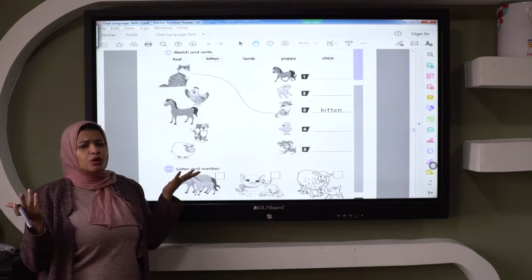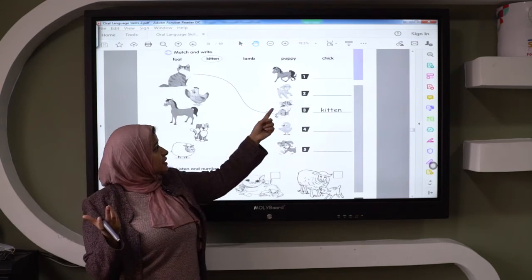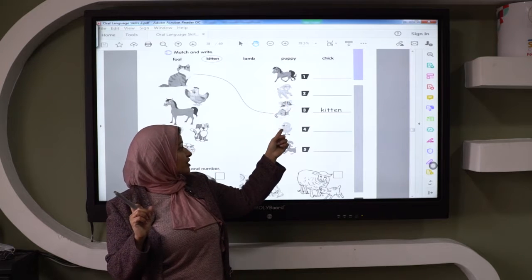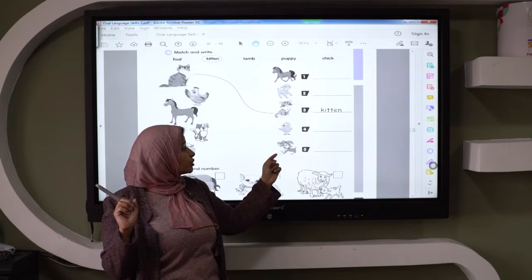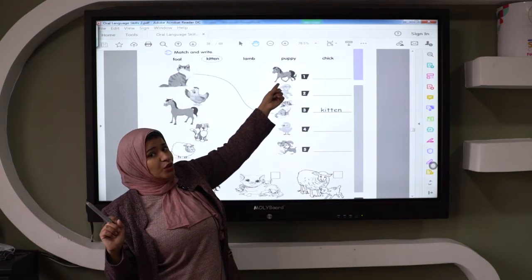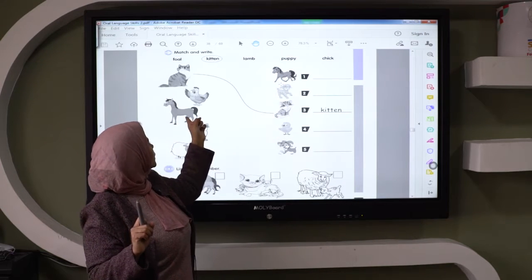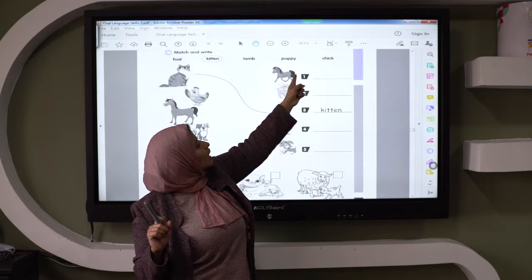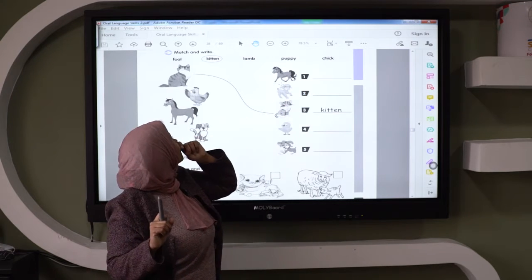Where is the baby animal of the horse? Is this the baby animal of the horse? No. Is this the baby animal of the horse? No. Is this the baby animal of the horse? No. Is this the baby animal of the horse? Yes, so we will match horse with foal and write foal here.